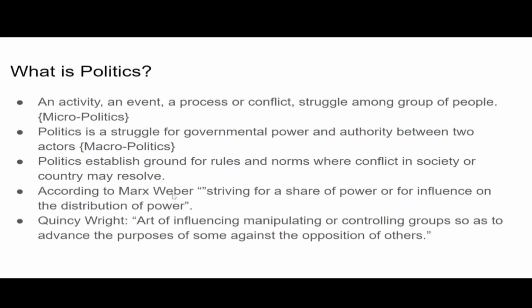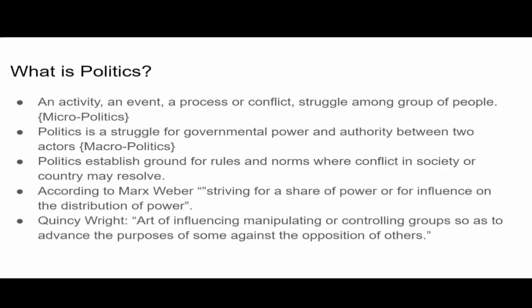Now, what does Max Weber say about politics? According to Max Weber, politics is striving for a share of power or for influence on the distribution of power. So basically, he describes politics as a share of power, right? Politics is about power and influence on the distribution of power. So it is quite an interesting definition. We say that politics is the art of influencing, manipulating, and controlling groups so as to advance the purpose.